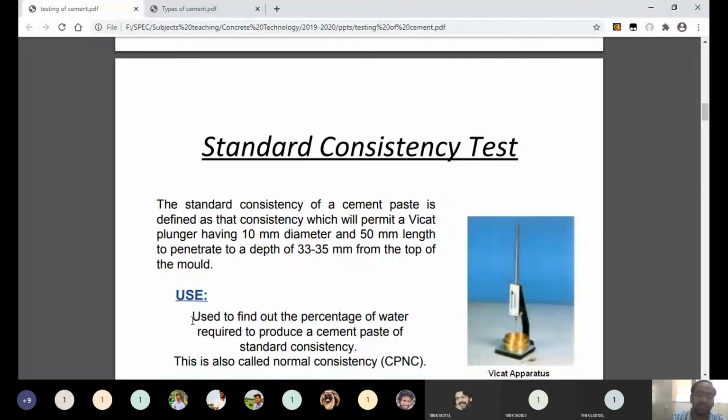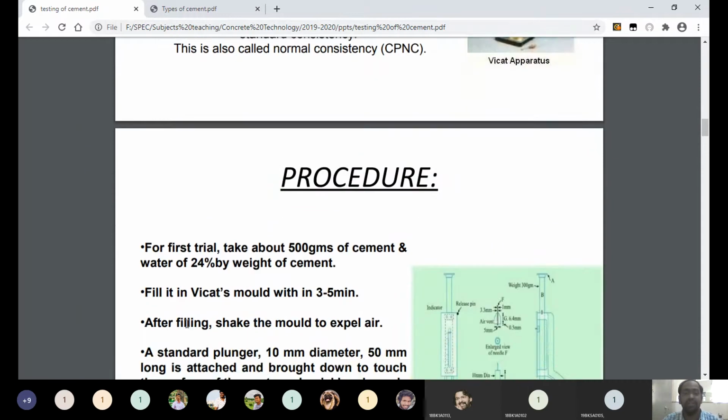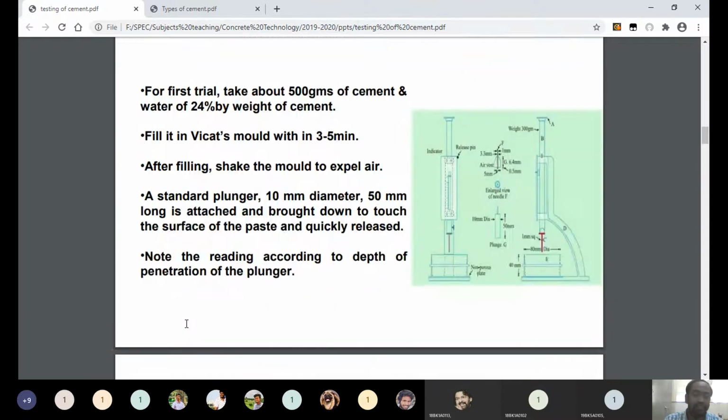For measuring consistency of cement, we can use the Vicat apparatus. Understand now? And I also explained what consistency is and how to do the procedure. The consistency and setting time of cement we can measure by using cement paste. First of all, we mix cement with water and then release the plunger or the needle of the Vicat apparatus.